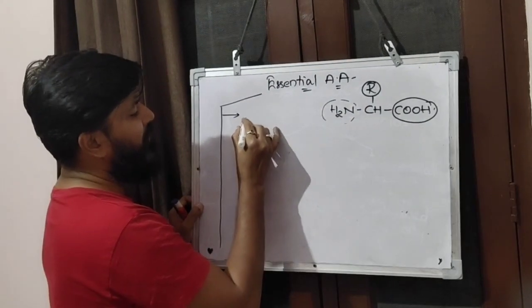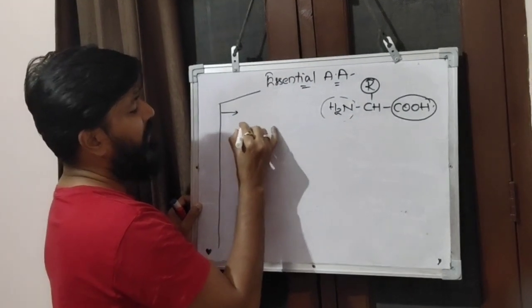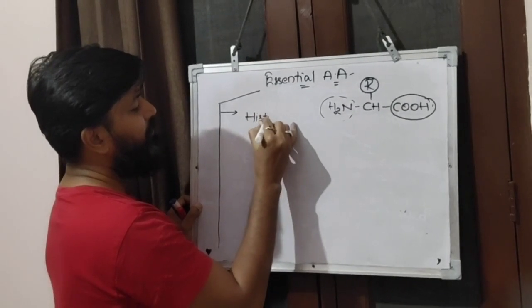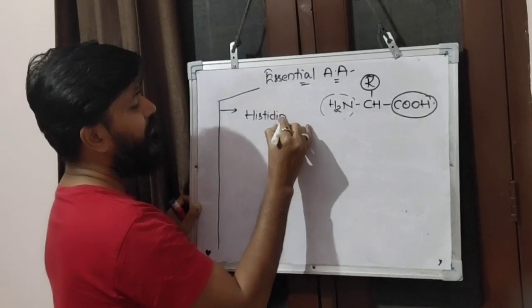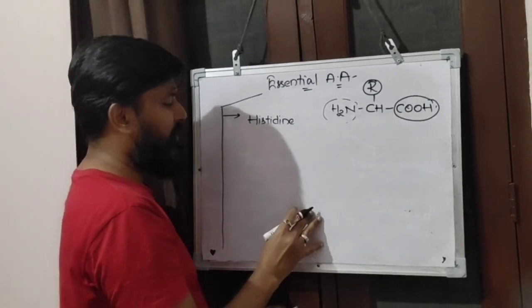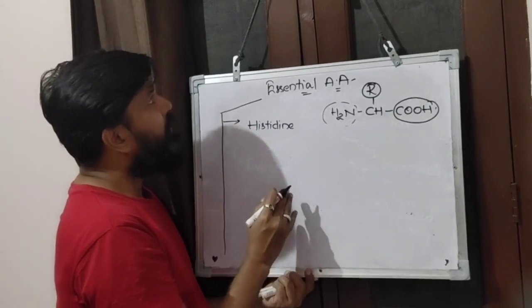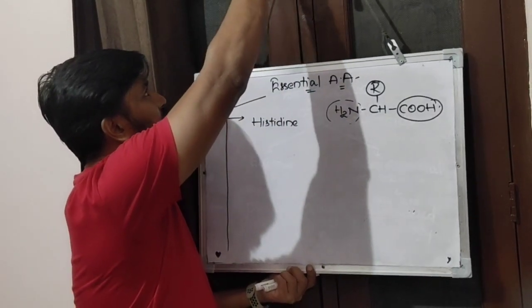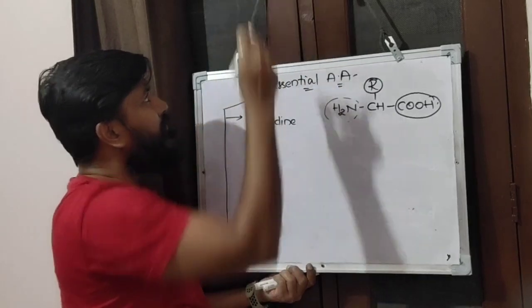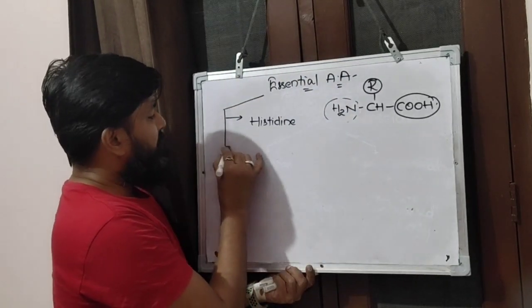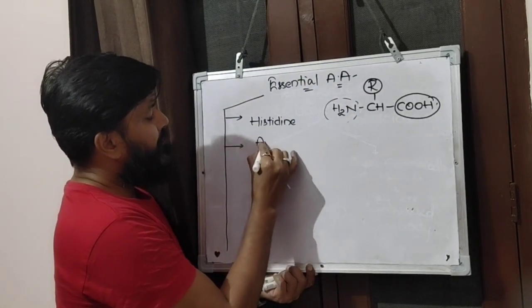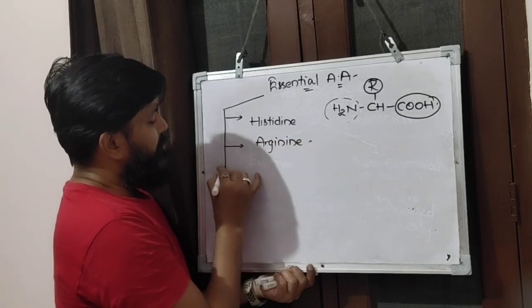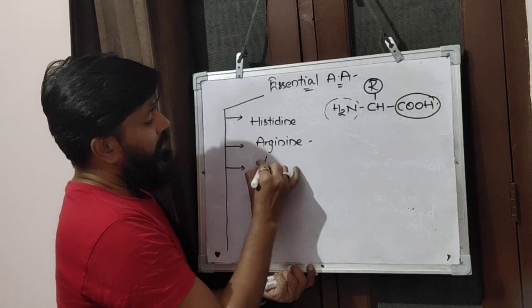Let's take number 1. The category is basic amino acids: histidine, next arginine, and lysine.